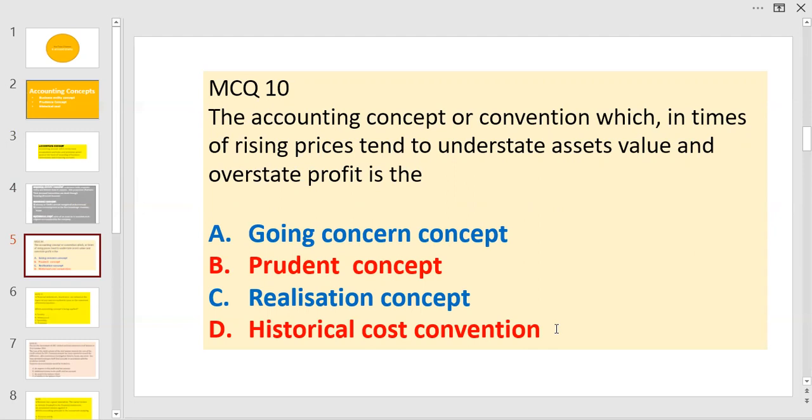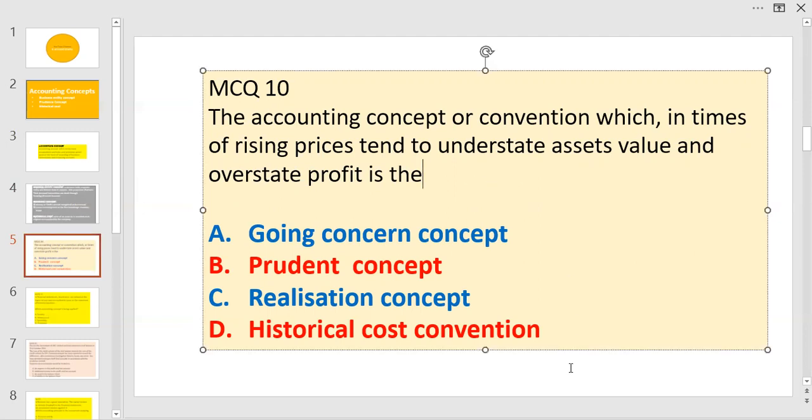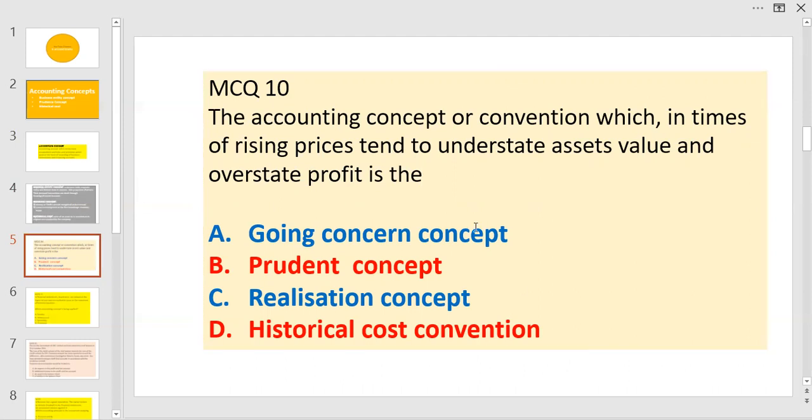Let me explain to you. Say a purchase price of a machinery is 70,000. The present market value of that is 100,000. So every time when you show this at 70,000 in the balance sheet, accounts remain understated. Similarly, the relevant depreciation charges also will be lower, therefore the profit will get overstated.